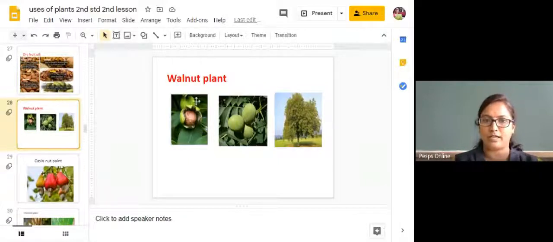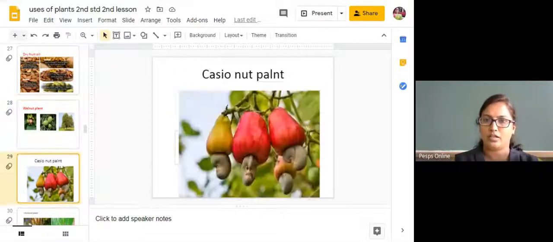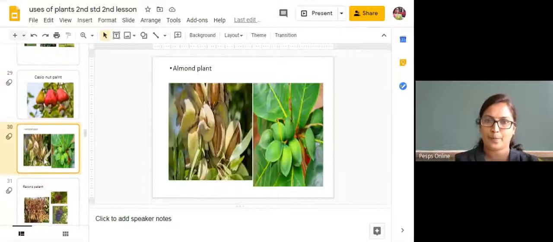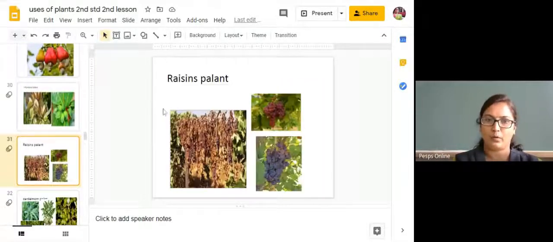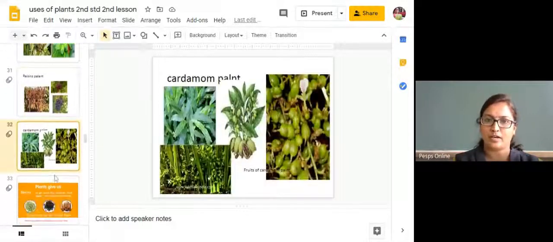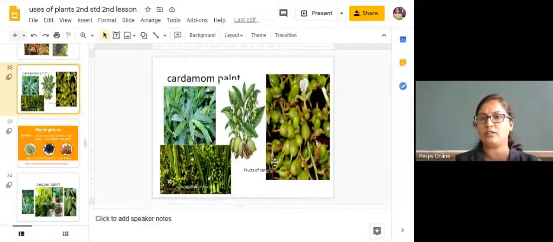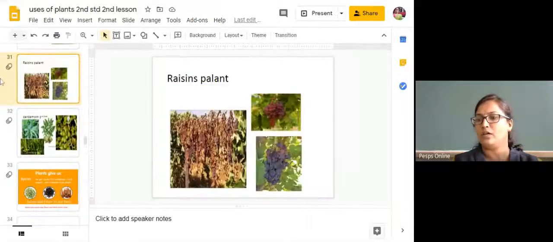We are also going to get oil from the dry fruits like walnut, cashew nut, almond, raisins, cardamom. These are all the things we have learned about the oils made from some of the seeds, as well as some of the raisin, which is a fruit. Next we will